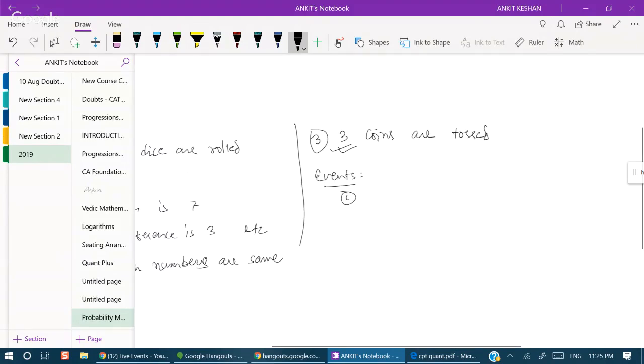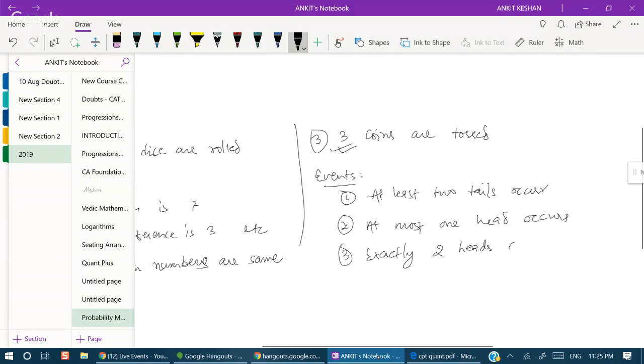Events. First one is at least two tails occur, or we can say at most one head occurs, or we can say exactly two heads occur. So these are the set of events.